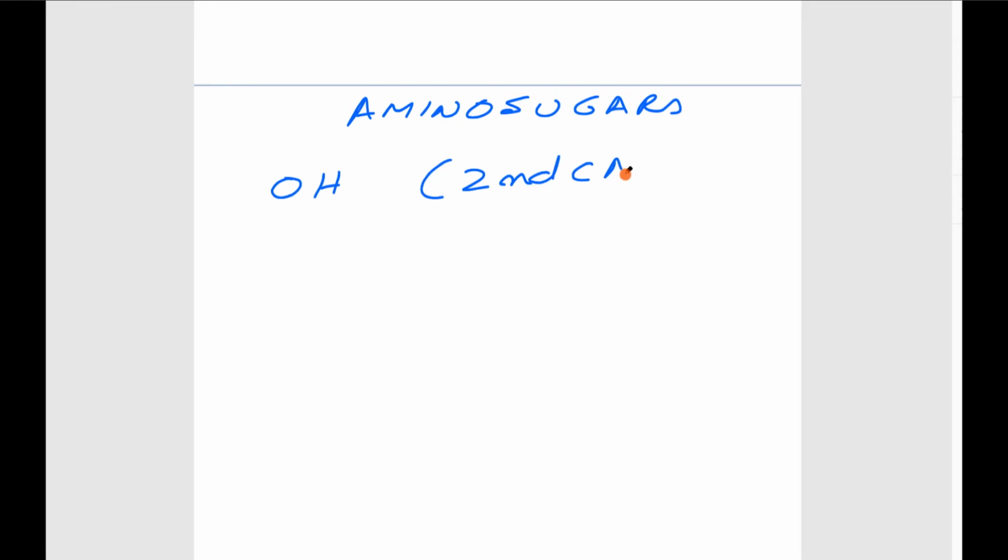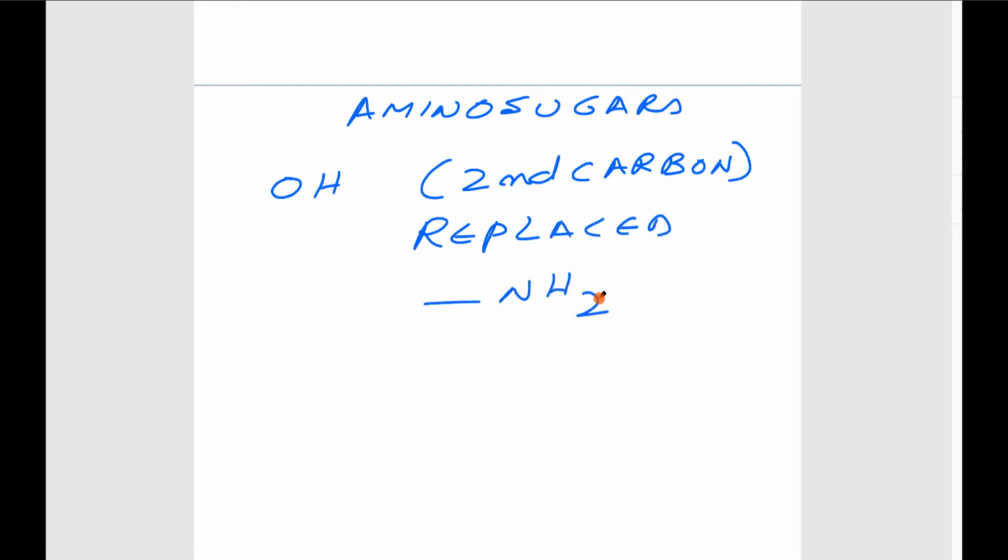The next objective is about amino sugars. In the amino sugars, there is a replacement of the OH group with an amino group, mostly at the second carbon. That leads to an amino sugar.